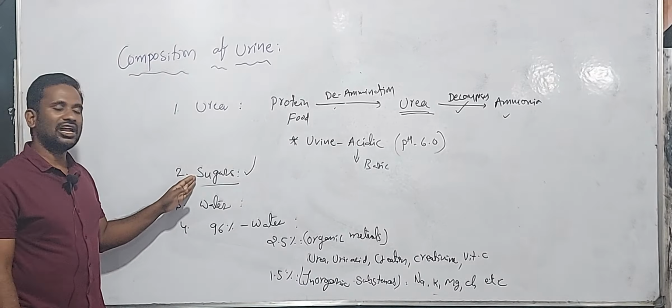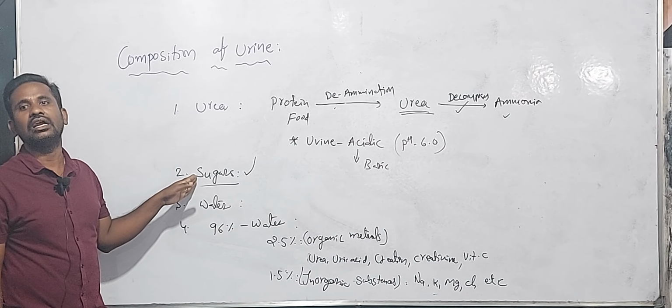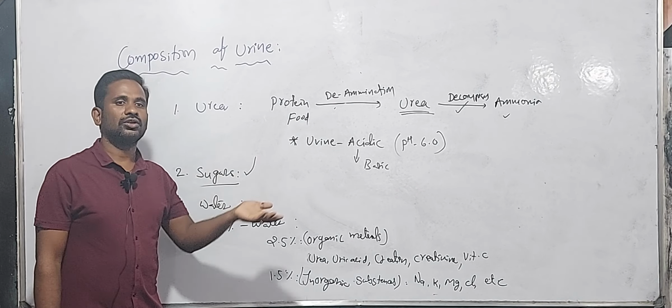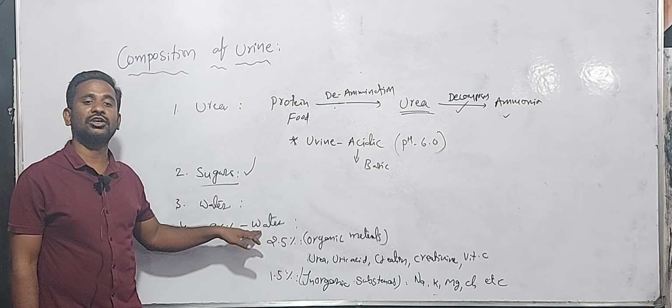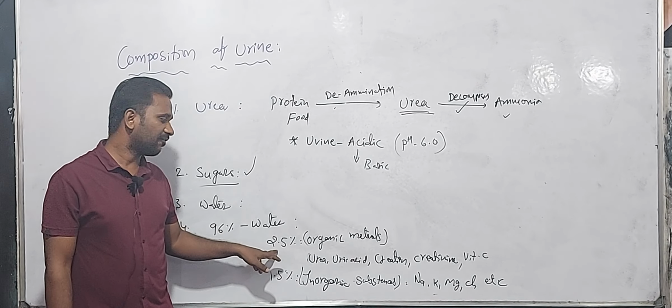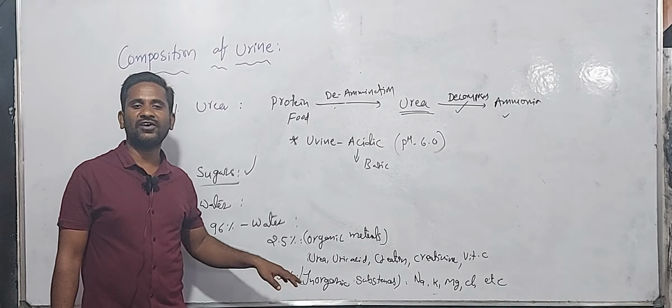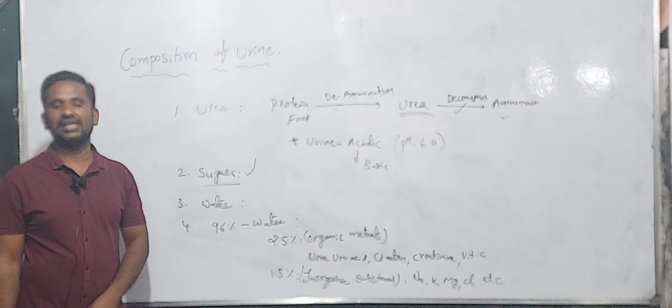Sugar levels also differ based on our diet; if you take more sugar-containing food, you lose more sugar in your urine. Next, water: if you take more water, you lose more water. Mainly 96% water is present in our urine, 2.5% organic materials and 1.5% inorganic materials.